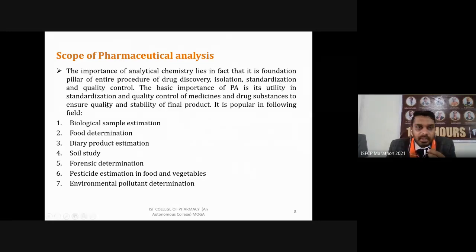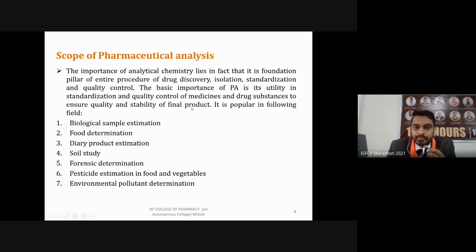And quality control: again, for ensuring the quality of any product or process, you have to perform pharmaceutical analysis. So ultimately, in whole chemistry, analysis is the basic pillar from where we start. In the case of pharmaceutical industries, pharmaceutical analysis is the foundation pillar of this whole process. So the basic importance of pharmaceutical analysis is its utility in standardization and quality control of medicines and drug substances, to ensure the quality and stability of the final product.